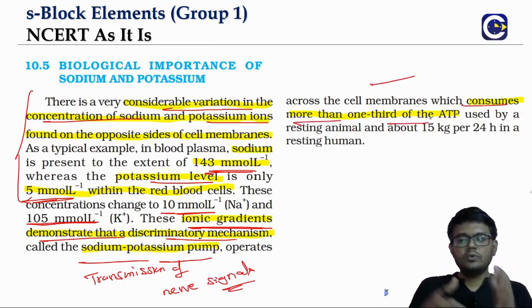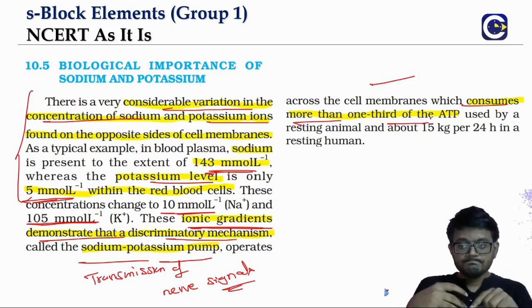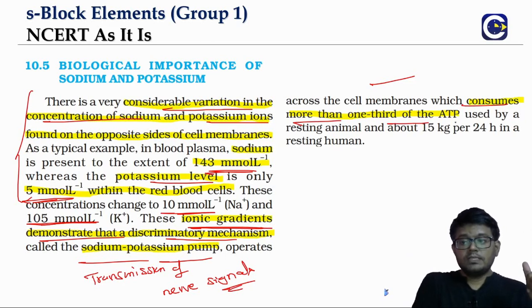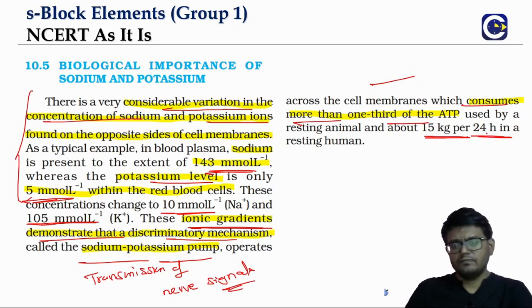In fact, in a resting animal, almost 1/3 of the ATP consumption goes to the sodium potassium pump. And in a resting human, that is almost like 15 kgs of ATP in 24 hours. Now what is this kg notation?